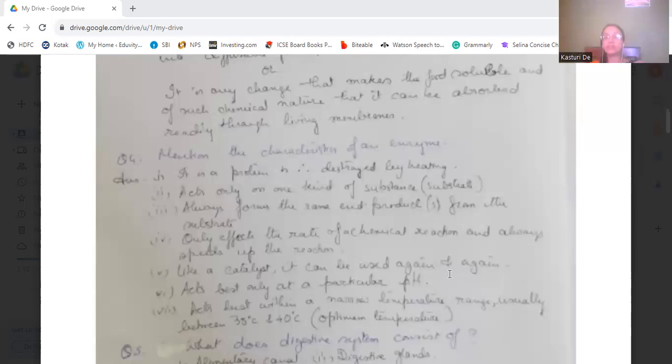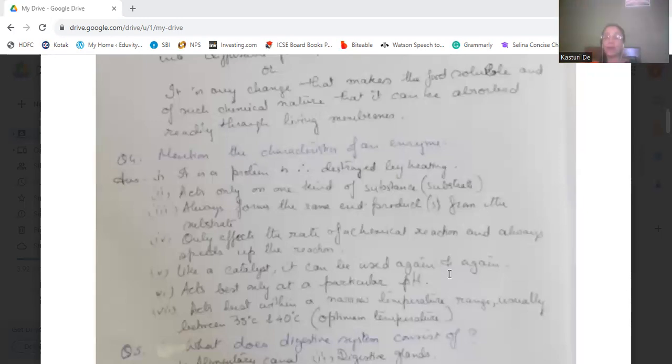It only affects the rate of the chemical reaction and always speeds up the reaction. I told you it acts as a biocatalyst. That's why it increases the speed of the reaction, that is, it speeds up the chemical reaction. Like a catalyst, it can be used again and again.